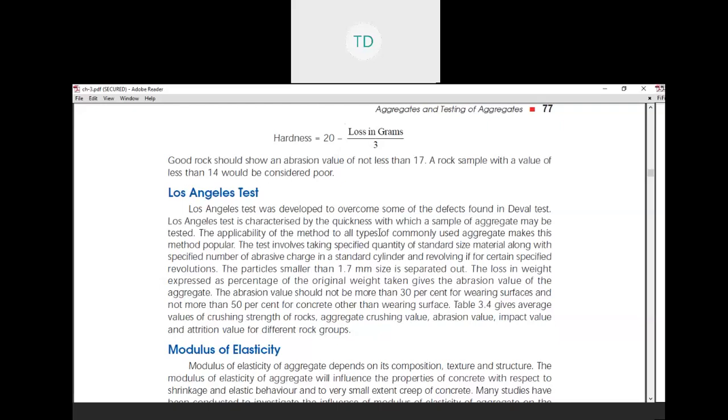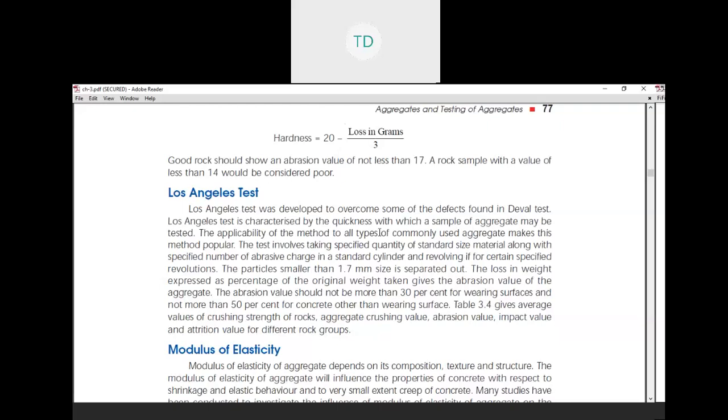The test involves taking a specified quantity of standard size material along with a specific number of abrasion charges in a standard cylinder and revolving it for a certain specified number of revolutions. Then the particles smaller than 1.7 mm size are separated out.